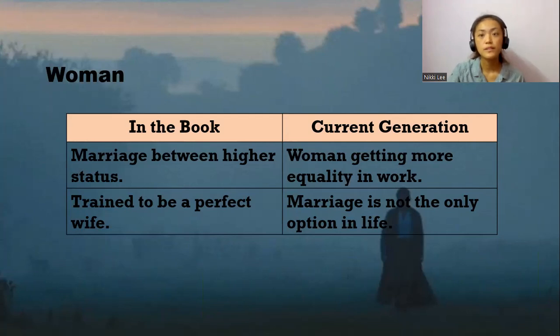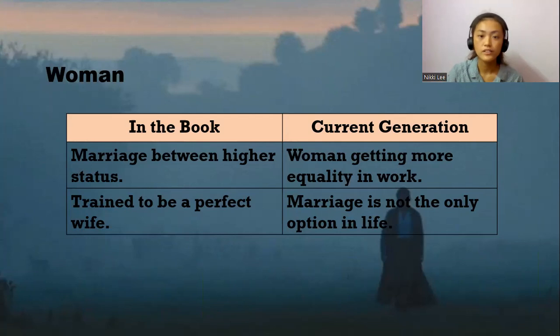And usually women back in the olden days were trained to be a perfect wife, which means they learned how to be a housewife, how to cook well, how to help their husbands care for their family, and how to bring up their children. They were 100% perfect wives who could help their husbands lessen their burden, which means he doesn't have to worry about his family. He just has to work and come back and provide some income for her to buy the things for the family.